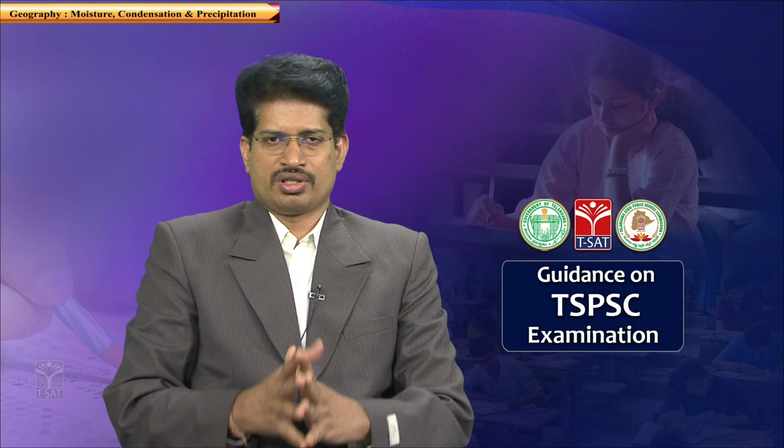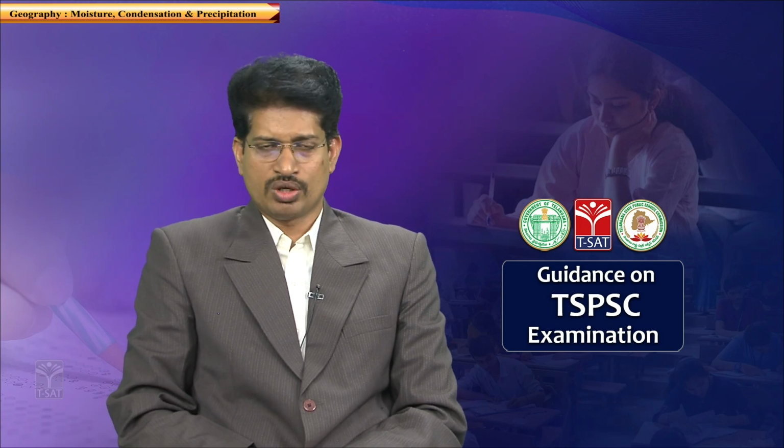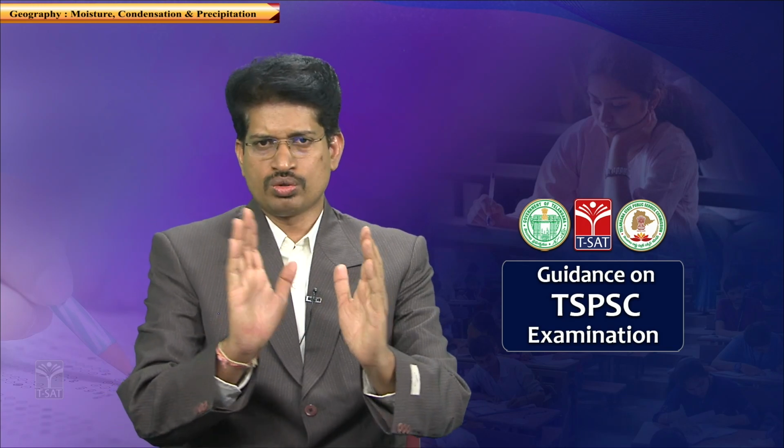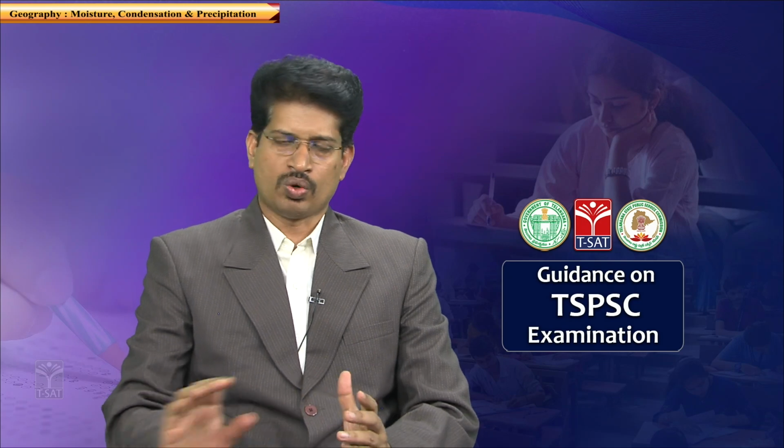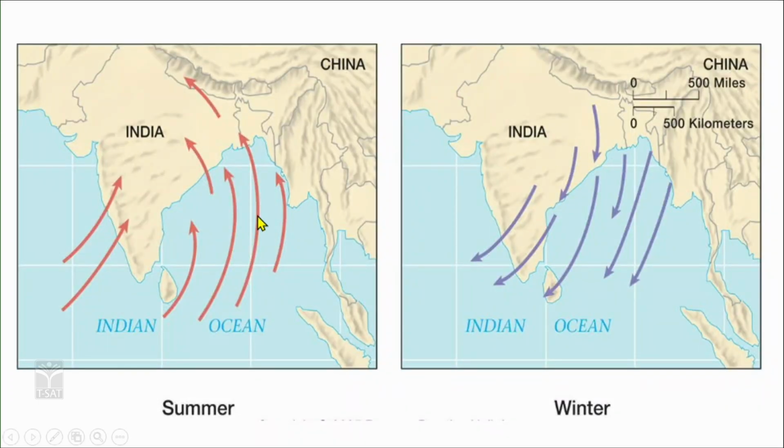When you are writing about monsoons, especially in the case of mains, you need to present these two diagrams in a rough sketch. One shows the summer condition with the development of the southwest monsoon. The second shows the development of the northeast monsoon during winter. Do not just draw a single map of southwest monsoons, showing that northeast monsoons flow towards India, which are dry air but lead to precipitation in the Tamil Nadu regions because they pick up moisture from the Bay of Bengal.